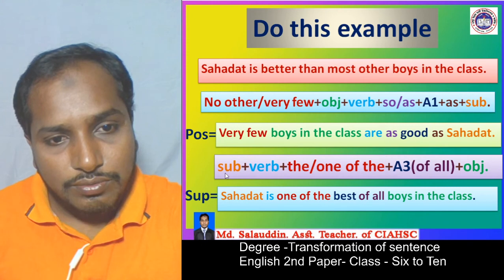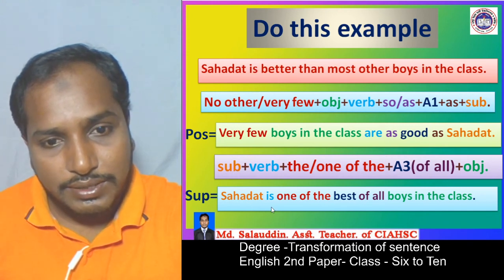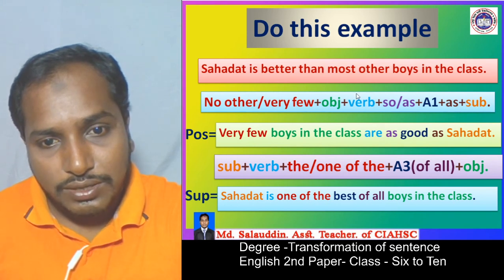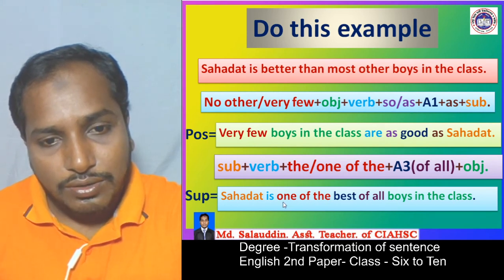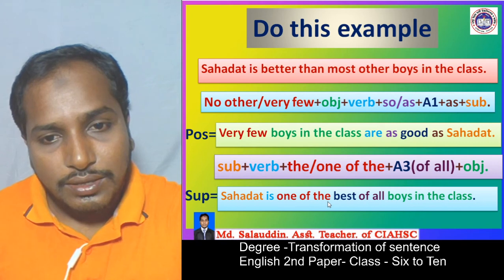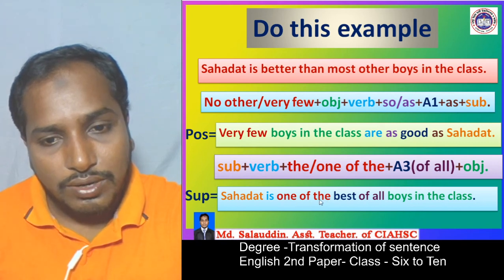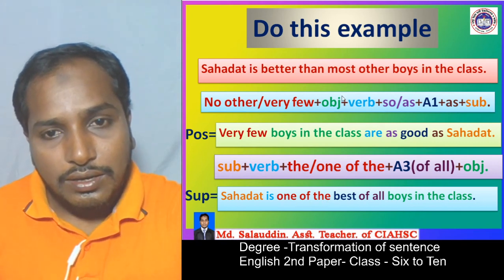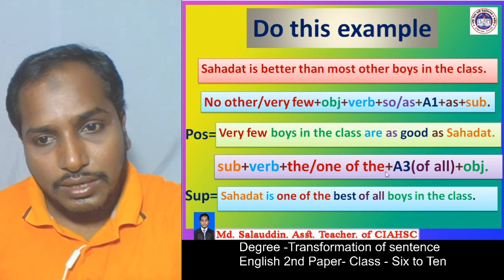First of all, we write the subject Shahadat, and then the verb "is," and for "then most other" we know that we have to write "one of the," and then we wrote "one of the," and second, and then we have to write a3.